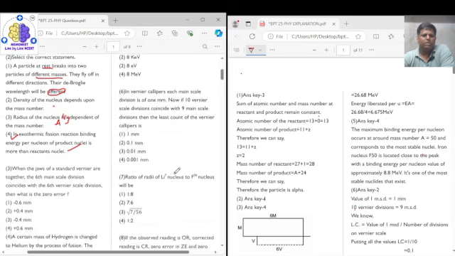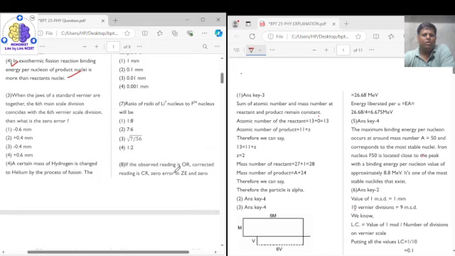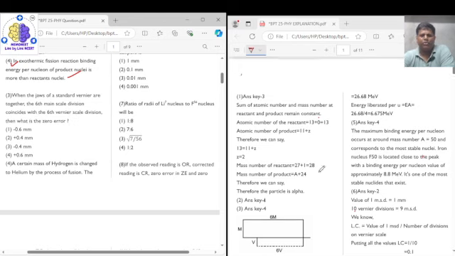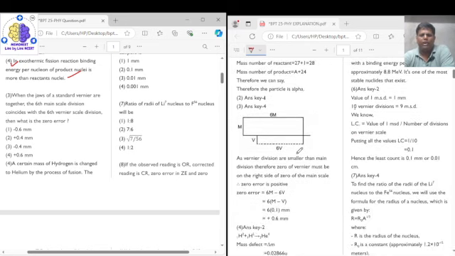Then coming to question number 3, when the jaws of a standard vernier are together, the sixth main scale division coincides with the sixth vernier scale division. Then what is the zero error? They are asking for the zero error. If we look into this diagram, what we find is that the sixth main scale division coincides with the sixth vernier scale division.